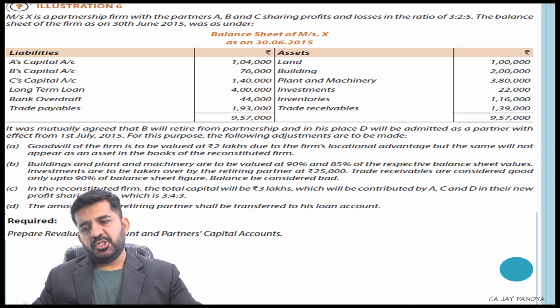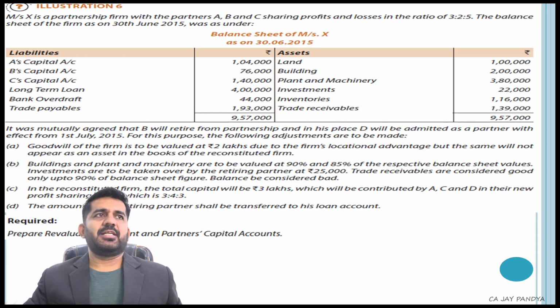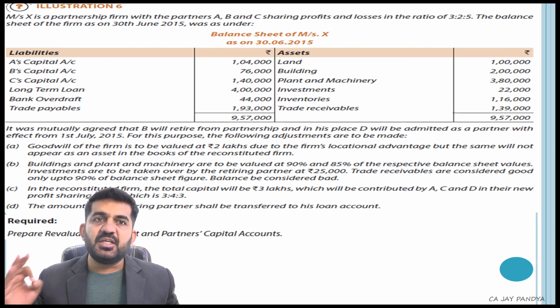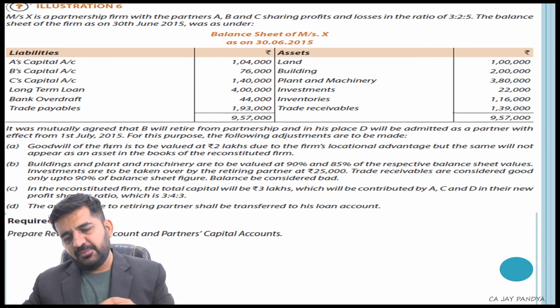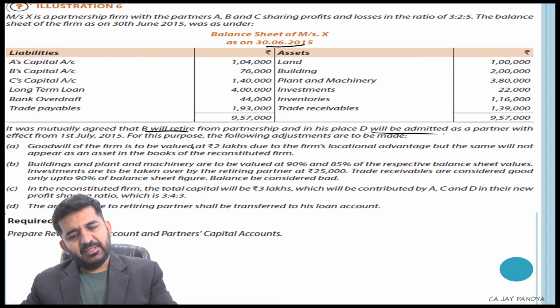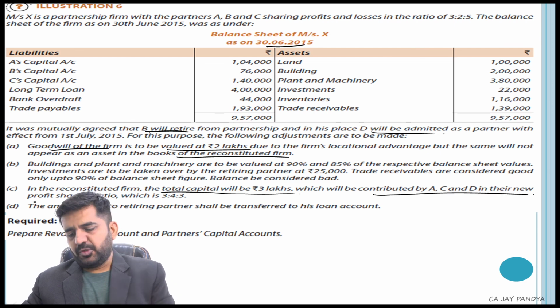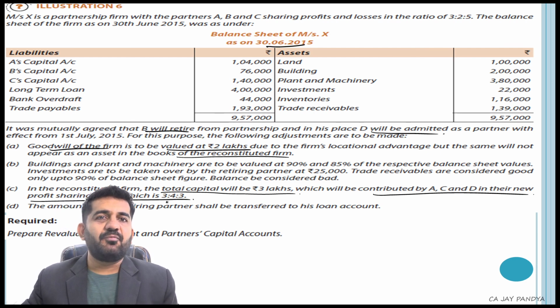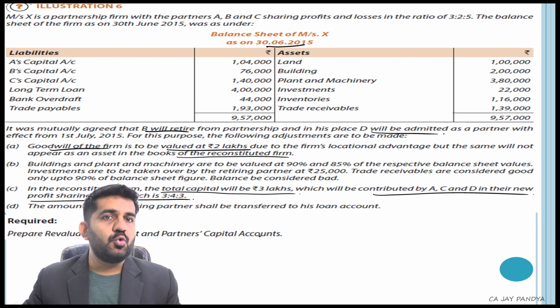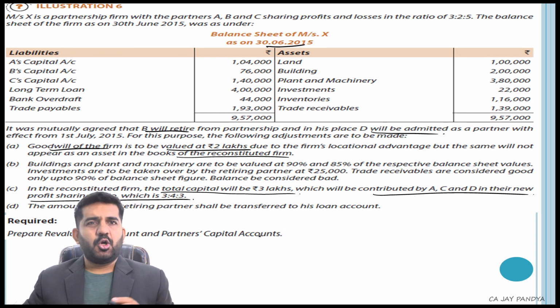Let us go to illustration number 6. Understand, I am not solving it because it is exactly the same as illustration number 5. Exactly the same means figures are different, but the points are absolutely the same. Who is retiring? B will retire. D will be admitted as a partner on the same date. The value of goodwill will be 2 lakhs, which will not appear. In the reconstituted firm, the total capital will be 3 lakhs, which will be contributed in the new profit sharing ratio 3:4:3. So the figures of the new and old profit sharing ratios are different, otherwise the question is absolutely the same. There is no difference in the question, so we will not be solving this question in the classroom.